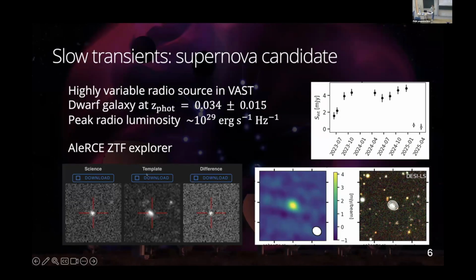Now, we also found an optical transient at this location, which is labeled a supernova candidate. There's only 1 or 2, I think, ZTF detections in the different images. I show one here. So it's really a marginal candidate. It's most likely a supernova. But it's very interesting that if this is really a supernova, it seems to be optically very dim, but in the radio, it seems to be very, very bright. This is one of the brightest supernovas detected in the radio, if this is really associated to that dwarf galaxy.